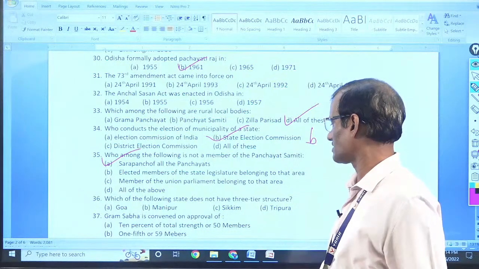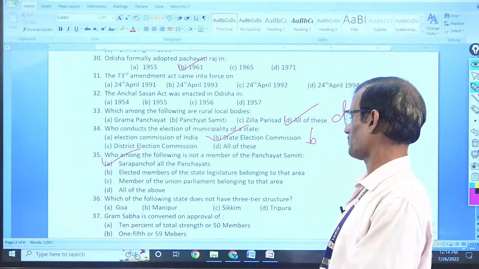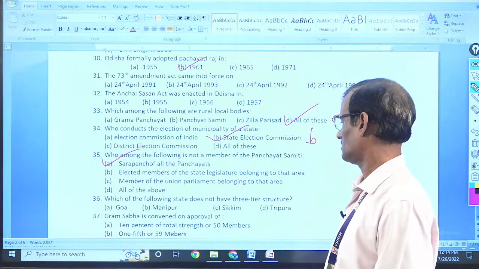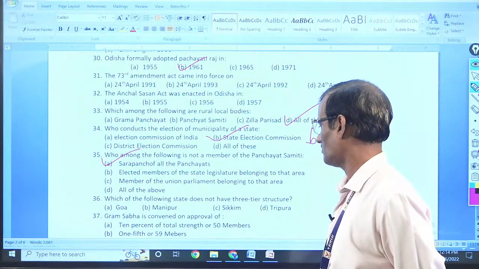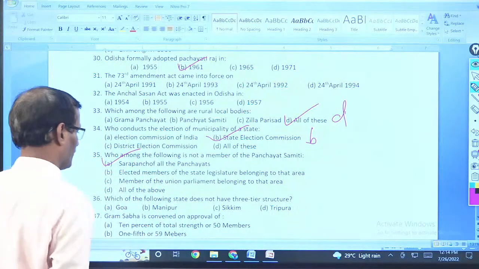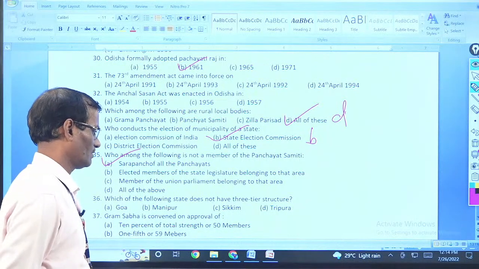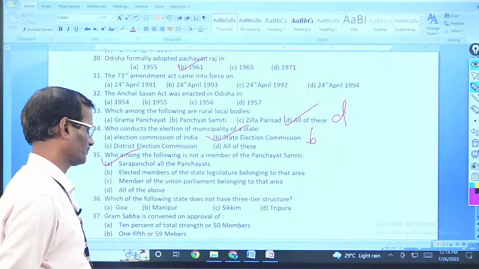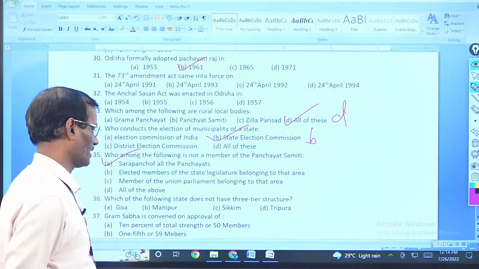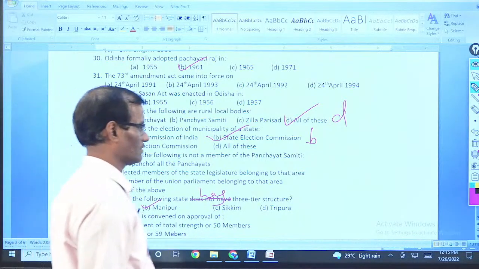Which of the following state does not have three-tier system? Most of them have three-tier structure. I don't think this question is correct. I have not checked probably. So has a three-tier structure if you consider, has a three-tier structure. Manipur will come here. Let's do it like that.